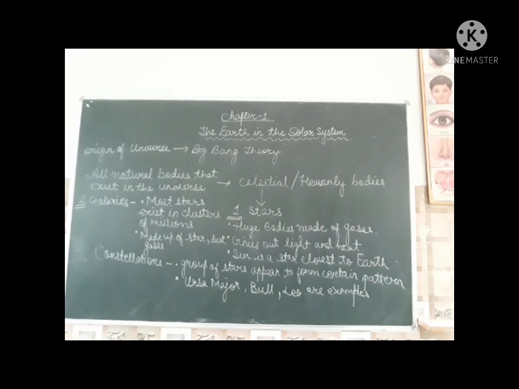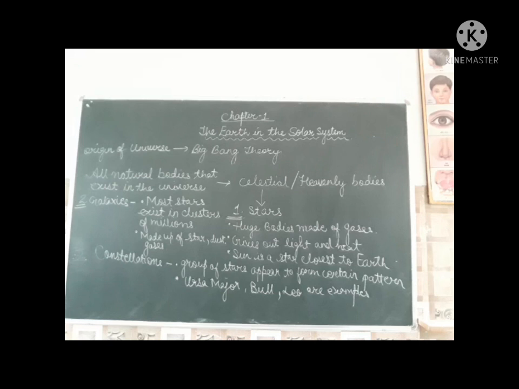So all the natural bodies that exist in the universe are known as celestial or heavenly bodies. So let us now learn about them. The first one is stars. They are huge bodies which are made up of burning gases. They give us heat and light. The sun is the closest star to the earth.